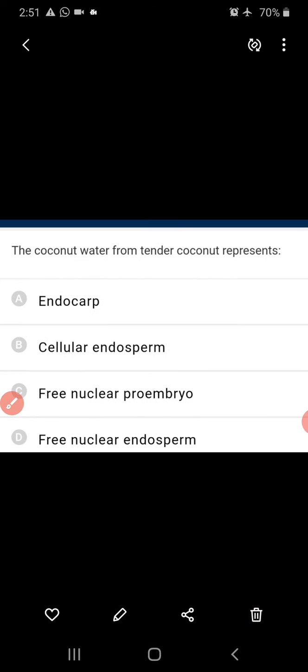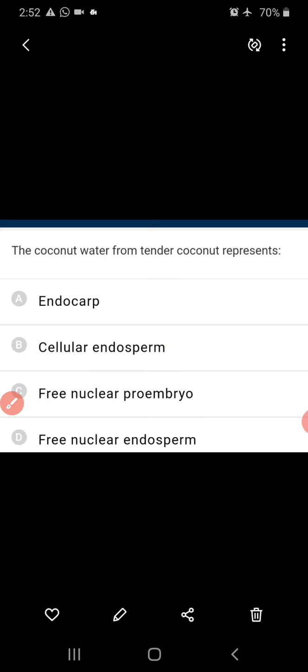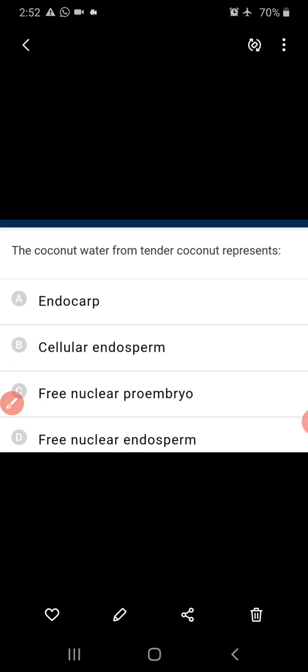So coming to the next question, the coconut water from tender coconut represents endosperm, but that is liquid, hence it is called free nuclear endosperm, whereas the white kernel is a cellular endosperm. Here the right answer is free nuclear endosperm. Coconut water from a tender coconut represents free nuclear endosperm.